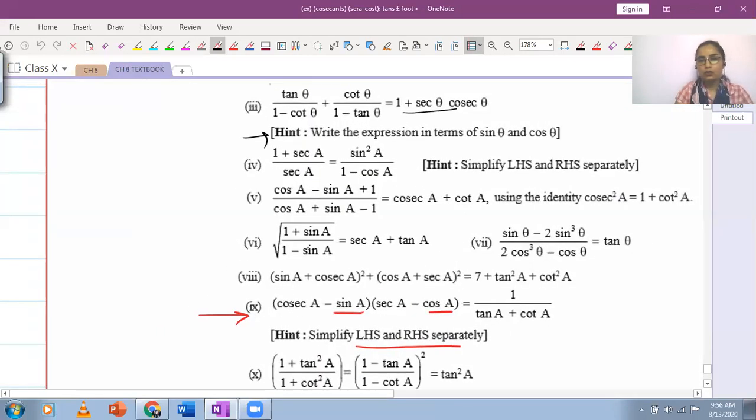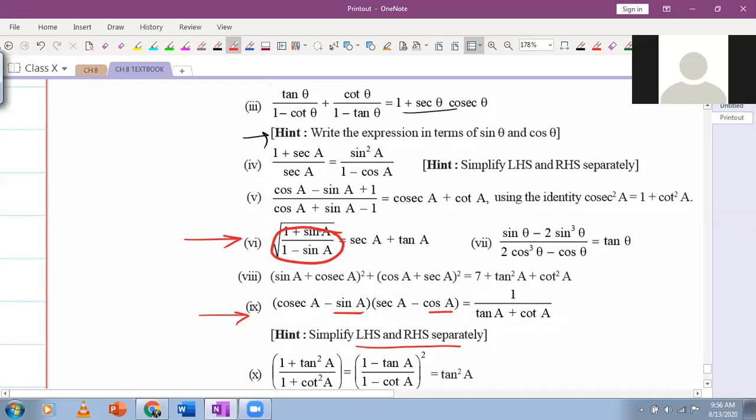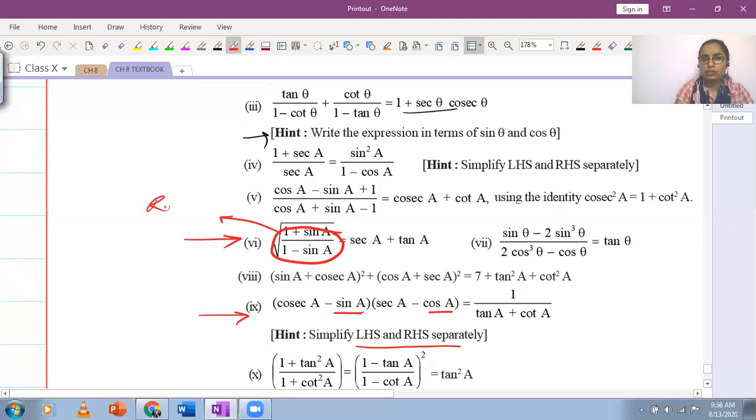We have under the root 1 plus sine A over 1 minus sine A equals secant A plus tan A. This over here. And I think yesterday I told you when you have this kind of expression, where the same values are plus in the numerator and minus in the denominator, the best option is to rationalize them. Rationalize the denominator. The way we do rationalization, we will solve this that way under the square root. I hope you remember.